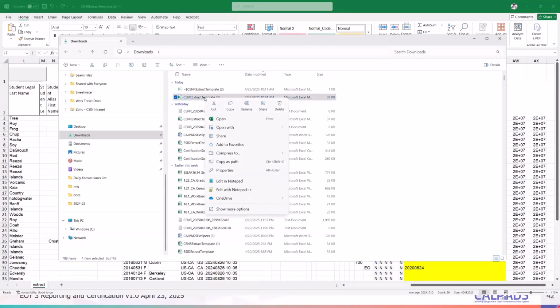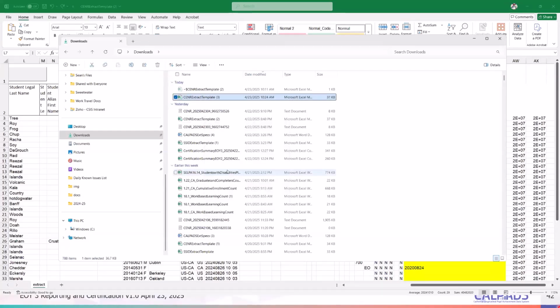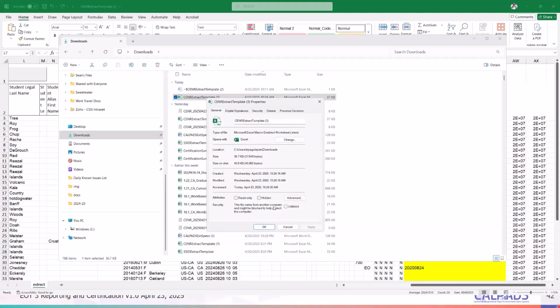You can right click on the file, go to properties, and then there is an unblock option here. If this is grayed out, then you may want to ask your IT person to unblock it to help you be able to download the file automatically. Or you can just copy the heading in that file, put it in a spreadsheet, and then convert the extract that you had downloaded.